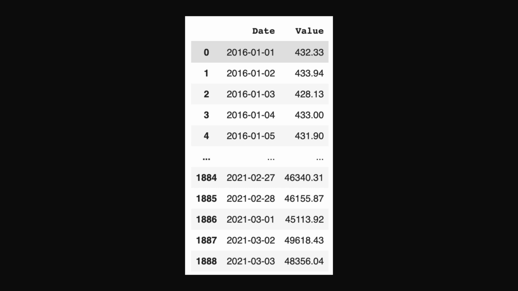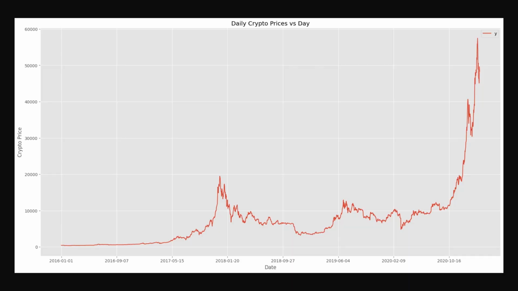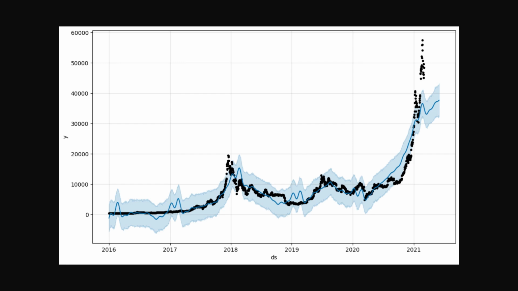First, we're going to visualize our data set. So we're going to be able to visualize the trend in the Bitcoin price. I'll show you how we can do that algorithmically. Then we're going to use Facebook Prophet to build a machine learning model that will predict the price of our stock using time series and forecasting.